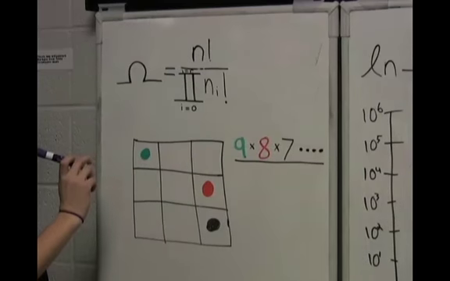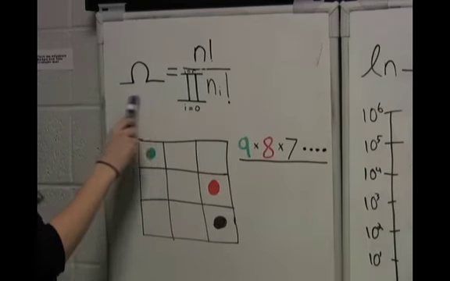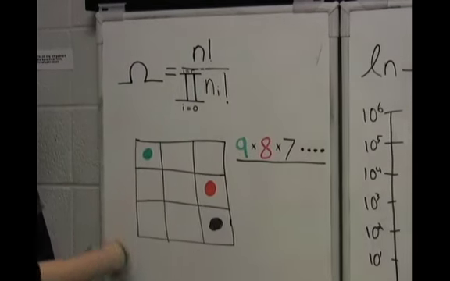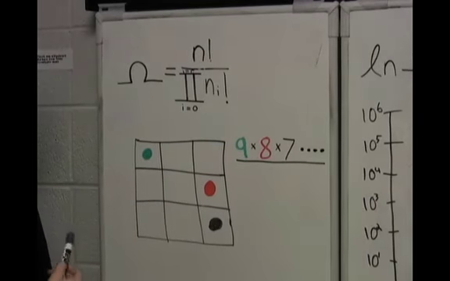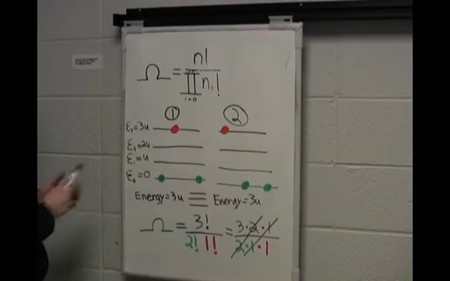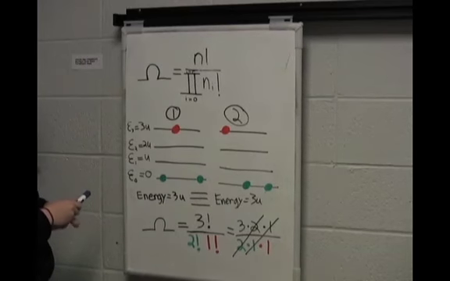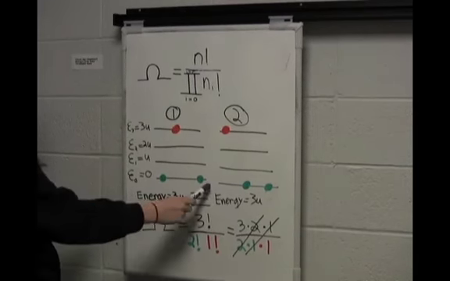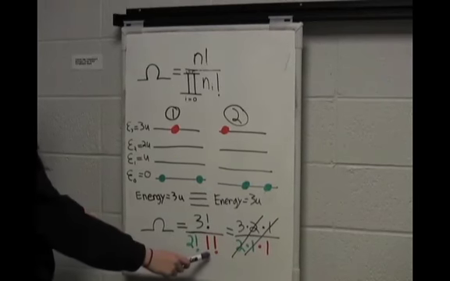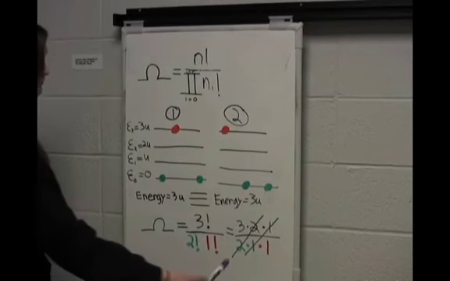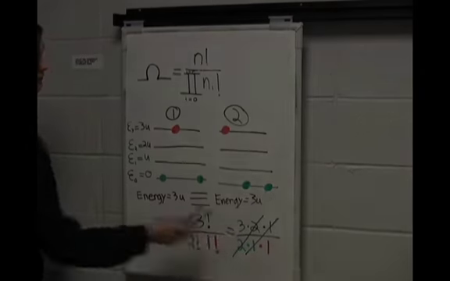The number of arrangements in a system of particles is given by the equation for omega. The numerator in the equation, n factorial, accounts for all the possible configurations in the system based on the number of particles available, which in this case is the 3 particles, hence the 3 factorial. The denominator of the equation accounts for the permutations or states that are energetically identical, like in this case states 1 and 2. Since the 2 green particles are the same energetically, the 2 factorial appears. The 1 factorial comes from the red particle's energy state. In this case, the number of possible configurations then becomes 3 as shown in the equation below.